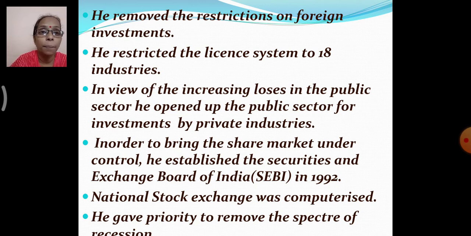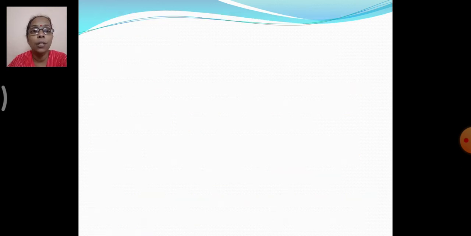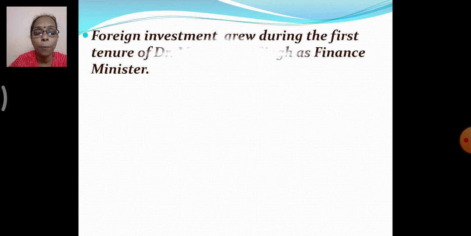He gave priority to removing the specter of recession. So there should not be any kind of recession, people should not be unemployed, and everybody should get equal job opportunities, he instructed.